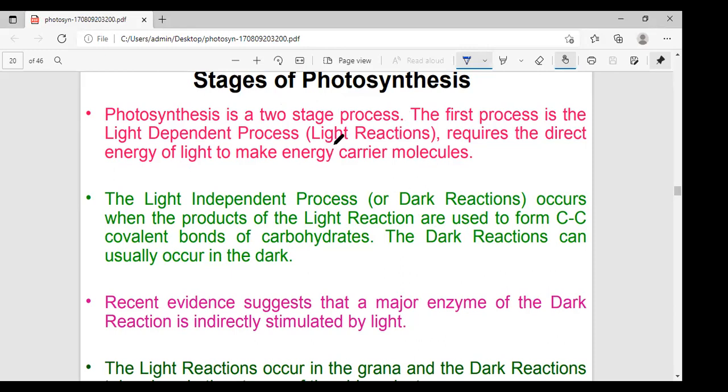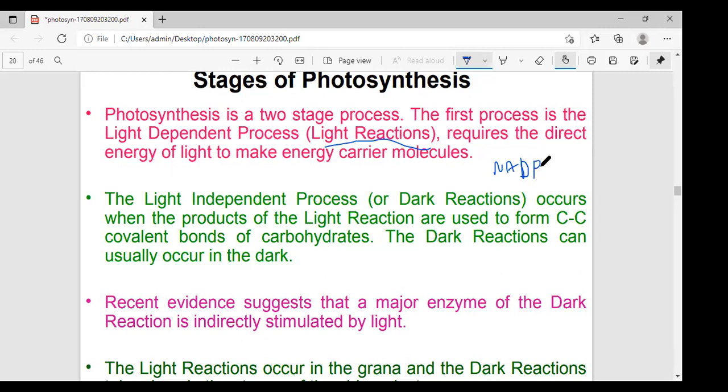What is the light reaction? The light reaction involves the main photosynthetic pigments. Yesterday our explanation of what type of pigments was completed. These pigments absorb the radiant energy and undergo a series of photochemical reactions. These reactions convert the trapped energy into chemical energy. After the energy is released, it is stored. How is the energy stored?